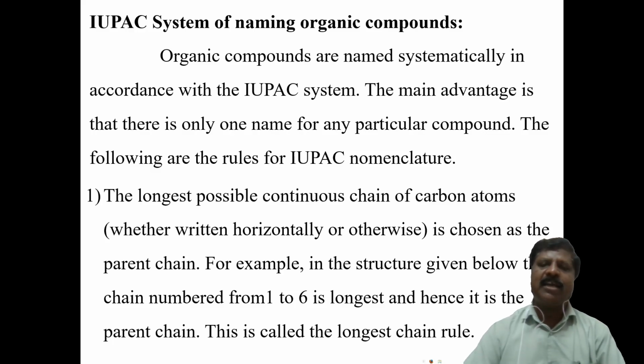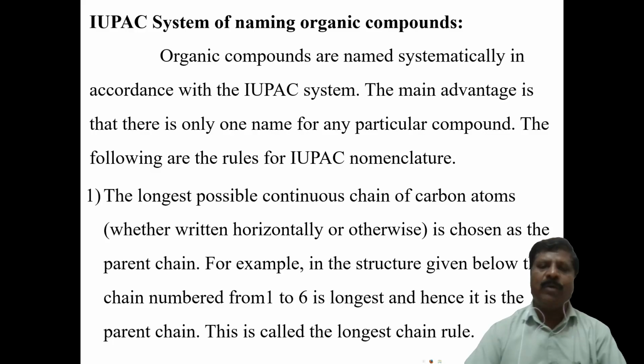For that, organic compounds are systematically named in accordance with the IUPAC system. The main advantage of the IUPAC name system is that there is only one name for any particular compound. In the common name system, one compound may have two names, and one name may refer to two structures.